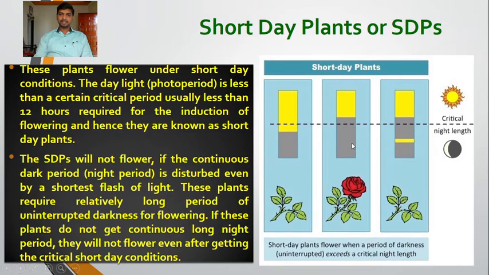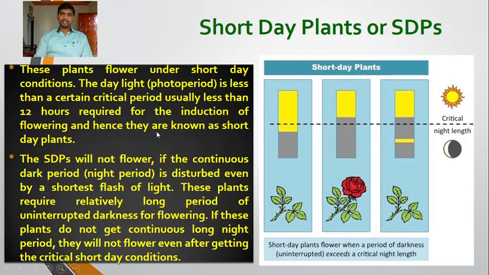If we compare the short light period and a long dark period, and if we disturb this long dark period by the shortest flash of light in the middle, this plant will not flower. Okay, they do not show flowering. Similarly, if we provide a long light period and a short dark period to this plant, these plants will also not flower, it remains vegetative. So this is the case of short day plants, where it requires a short light period and a continuous dark period for initiation of flowering.